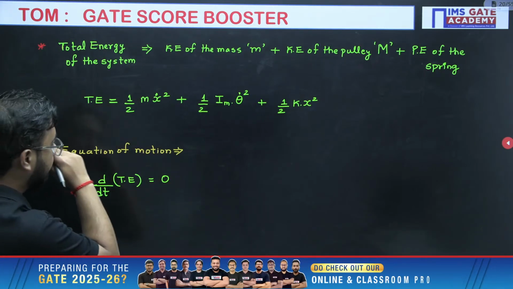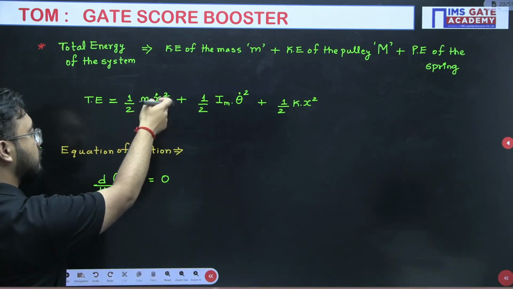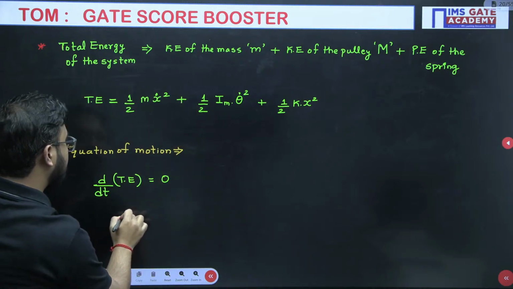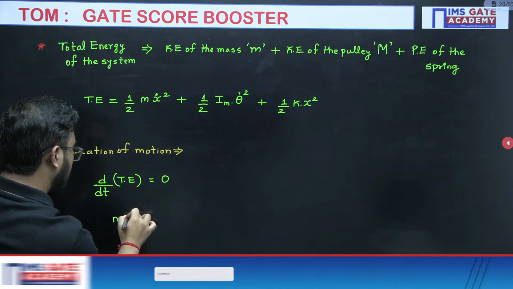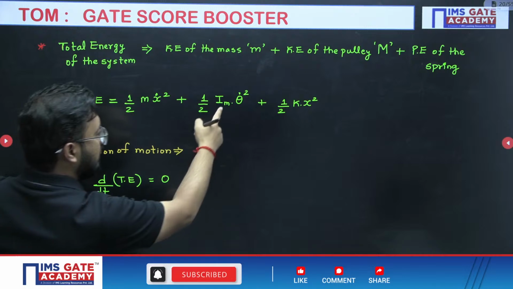Now if you differentiate this part, half m x dot square, so 2 x dot, then again x double dot will be there. So half will get cancelled out. x dot into x double dot will be there, plus mass moment of inertia.